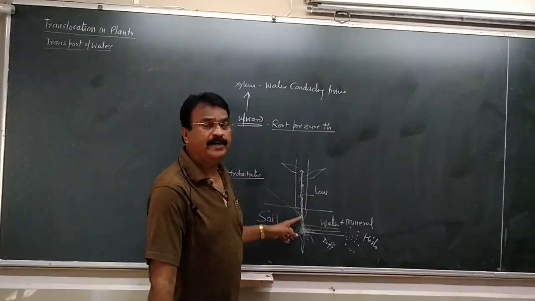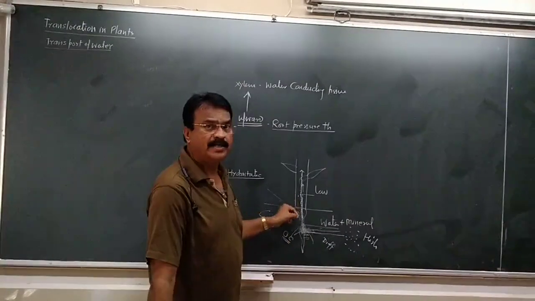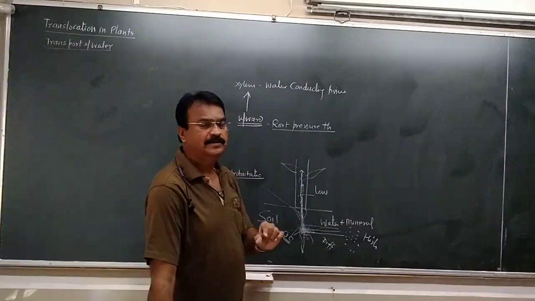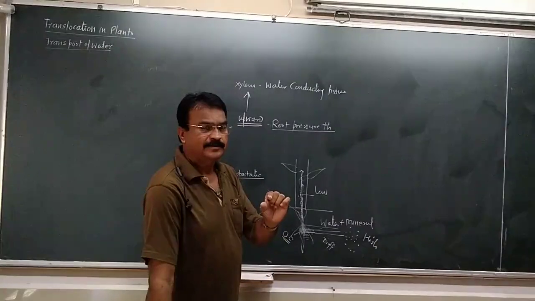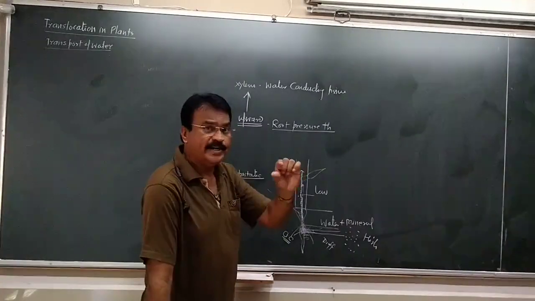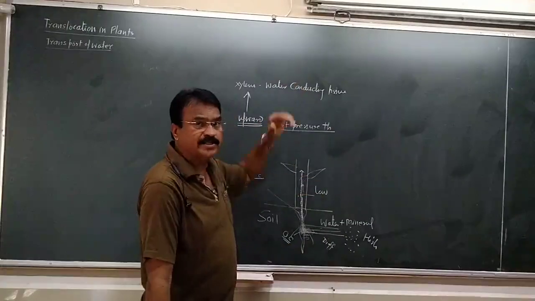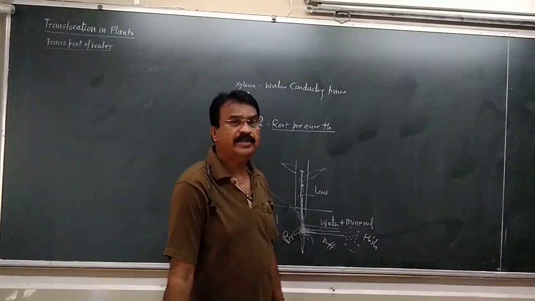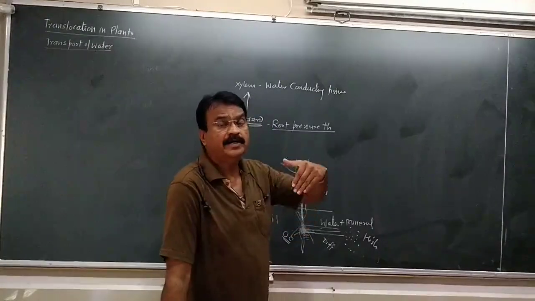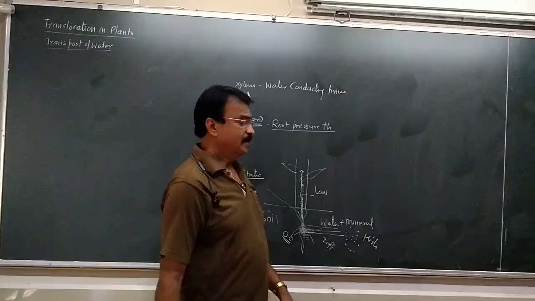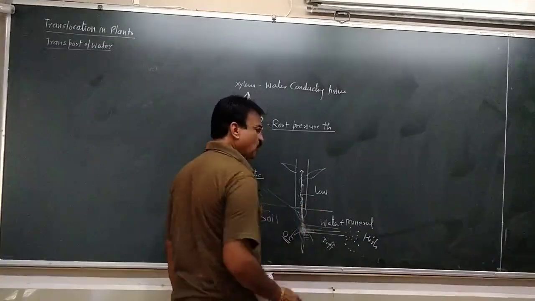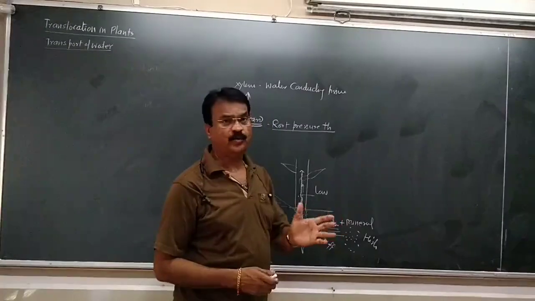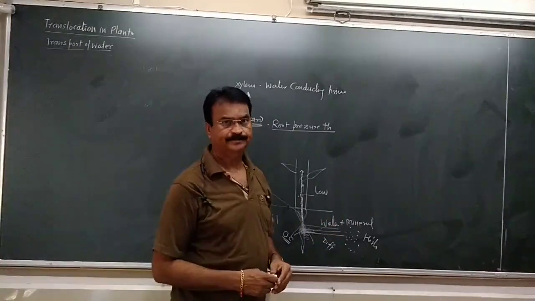But this root pressure can help in lifting water in plants which have little height, which are smaller, up to a few inches or a few centimeters. But what about the tall trees? Because the plants are not in inches, the plants are not in centimeters, the plants are in feet and meters. So this root pressure is not totally applicable for the upliftment of water and minerals.